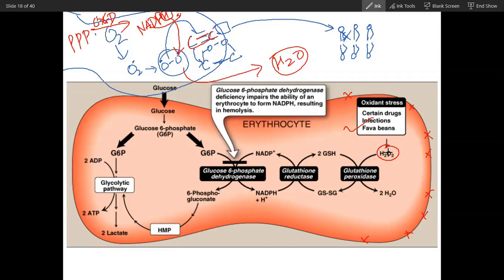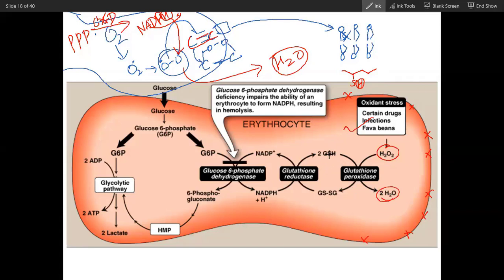So when oxidative stress increases, what will happen? There will be high production of this free radical, H2O2 peroxide or superoxide. And then what will happen? This peroxide will be neutralized by an enzyme called glutathione peroxidase, and it requires glutathione. Glutathione is a cysteine-containing chain, not an enzyme. It has a cysteine with an SH group like this. This SH group will neutralize H2O2 into H2O.